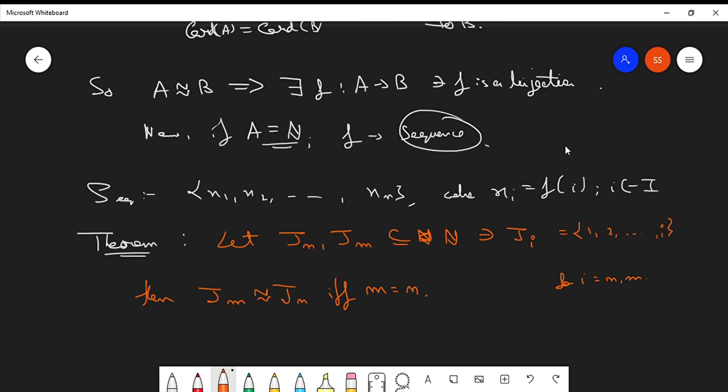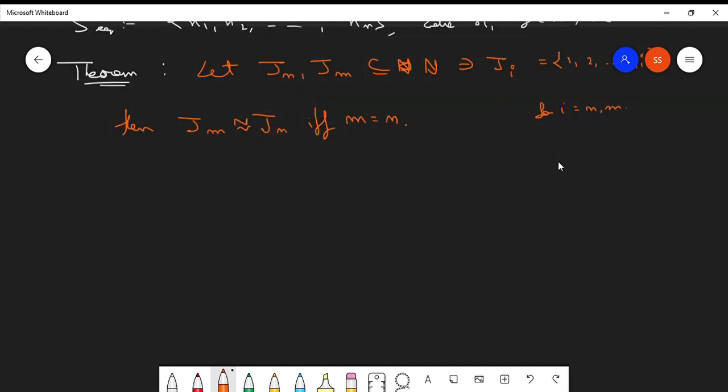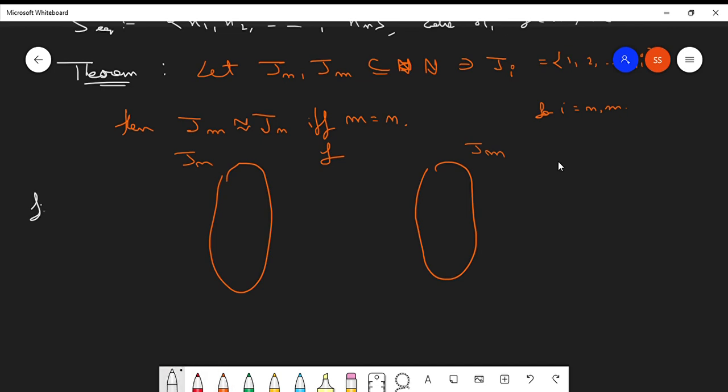This is pretty easy to understand: the number of elements of the set Jn will never be equal to the number of elements of the set Jm if m is not equal to n. There won't exist a bijection. The reason is pretty easy to see. Suppose this is Jn, and suppose this is Jm, and you have a function from Jn to Jm. Suppose this is 1, 2, 3, 4 up till n, and this is 1, 2, 3, 4 up till m.